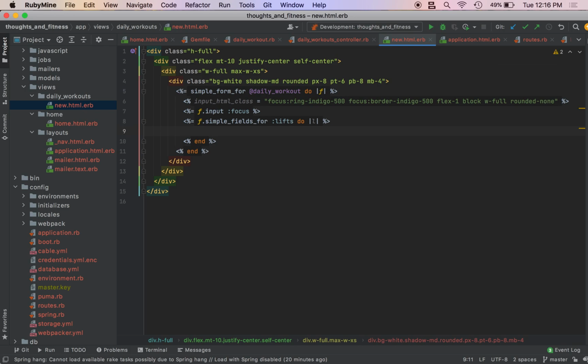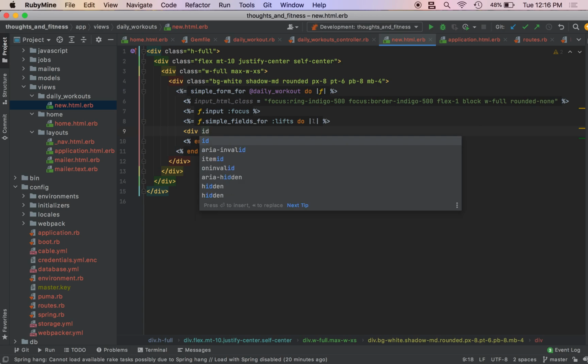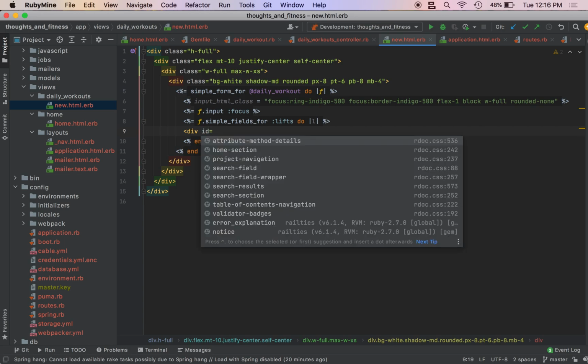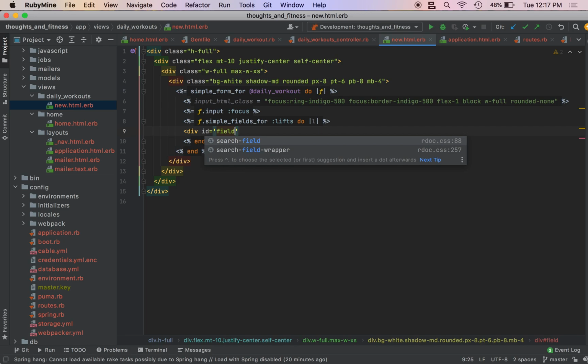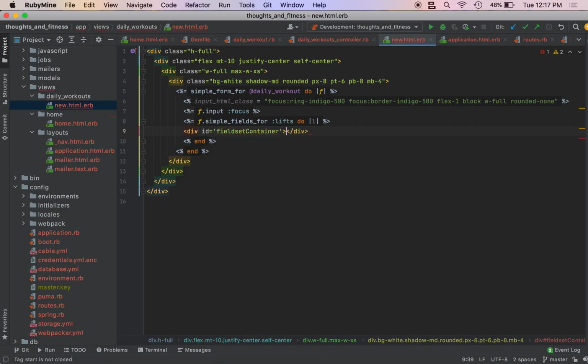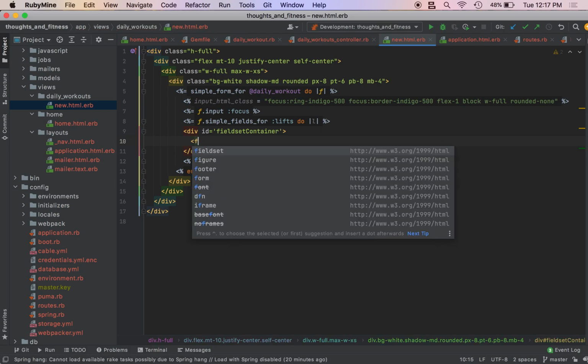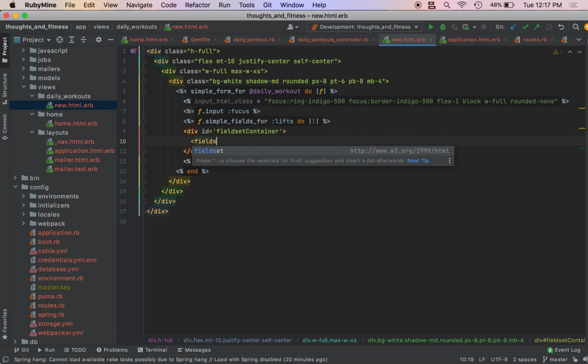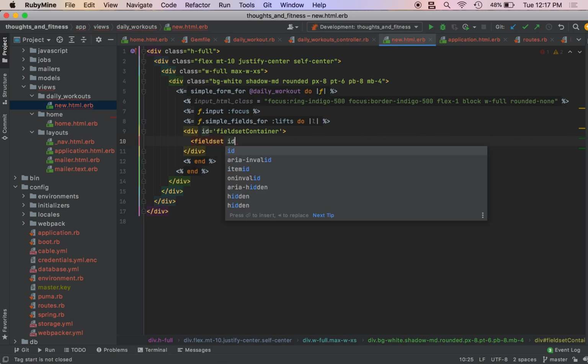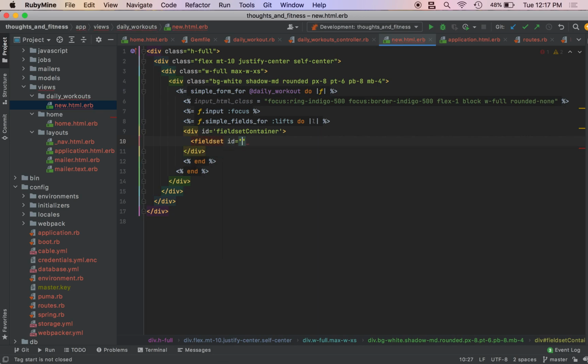So we need to add a div container and a field set for some JavaScript that will make the form dynamic. So we're going to do div id equals field set container, and then we are going to have a field set with an ID equal to 0.